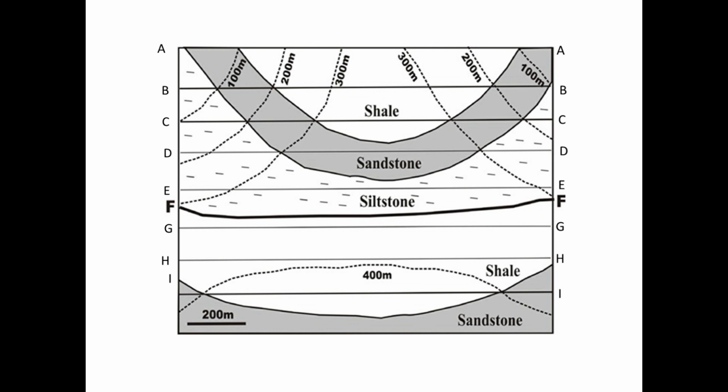Similarly, if you calculate, for I we have the contour value of 800. That is, if there is no fault, then the contour value at I will be 800. But the contour value of I at present is 400 meters. So the throw of the fault is 800 minus 400 equal to 400 meters. Now you can also ask why the throw is equal to the difference of the contour lines. See, because contour lines depict the vertical distance of a structure and throw is the vertical displacement along the fault.